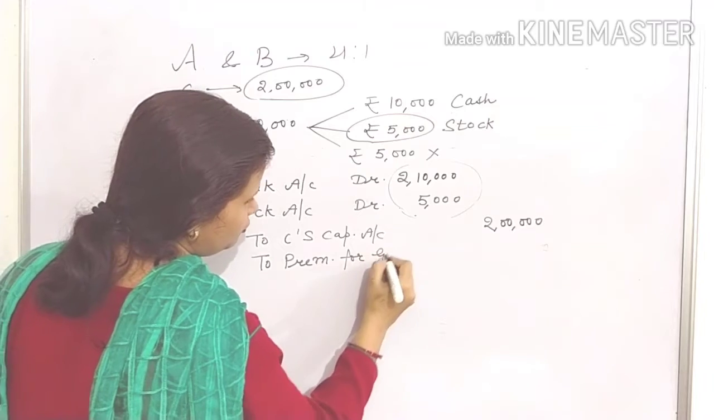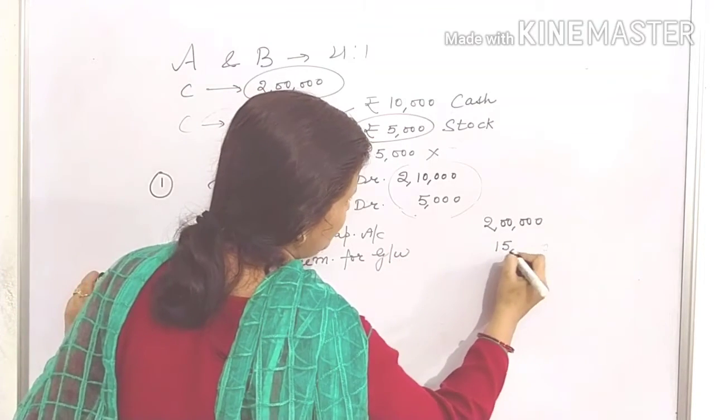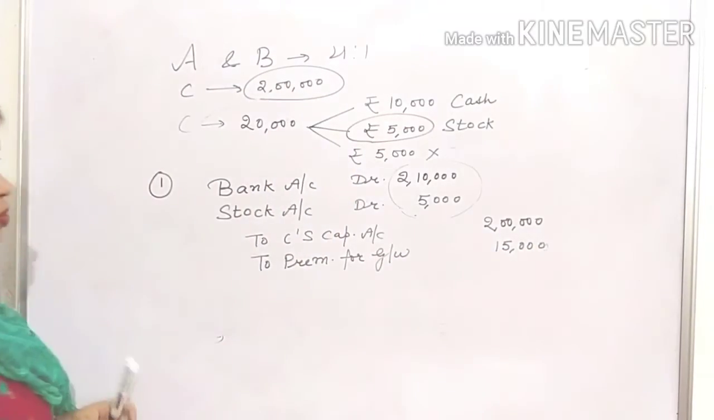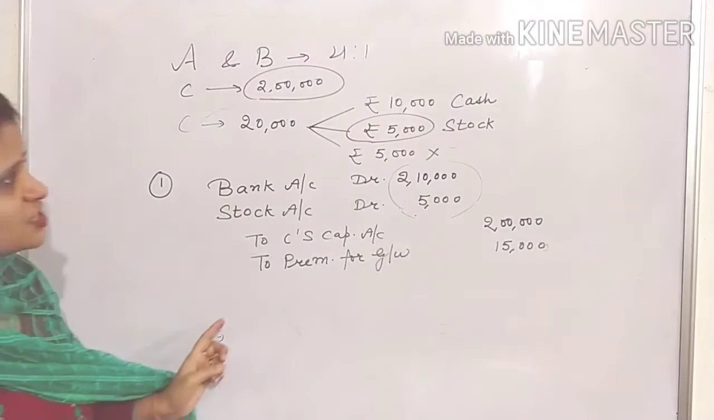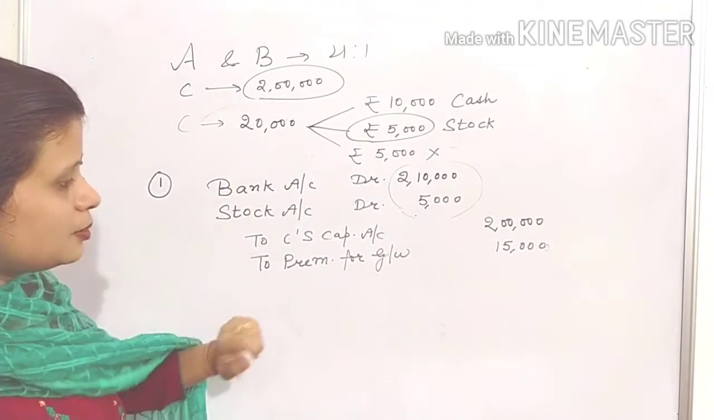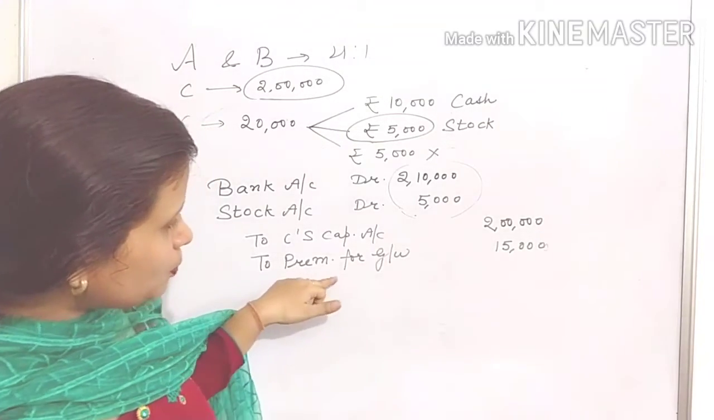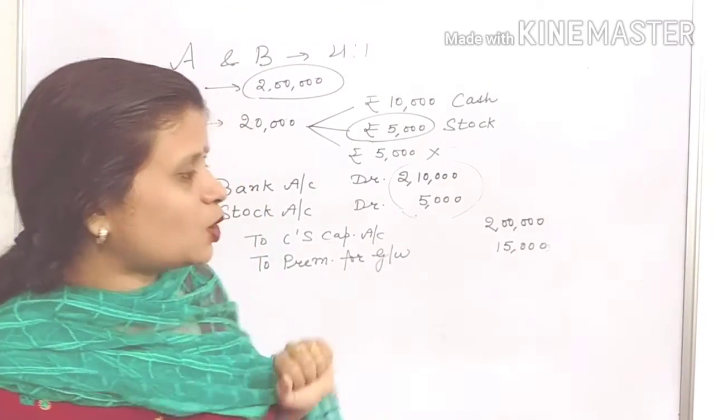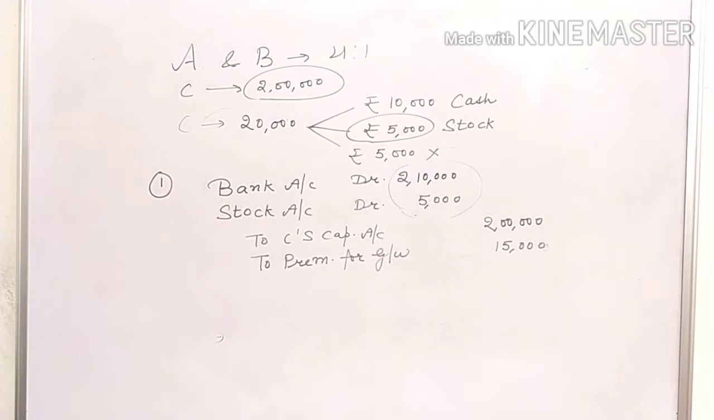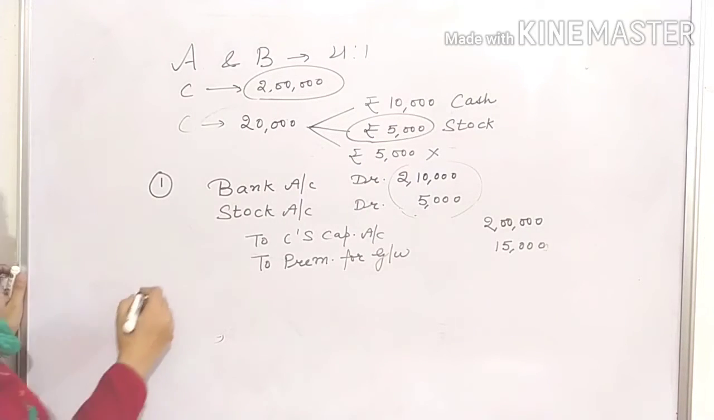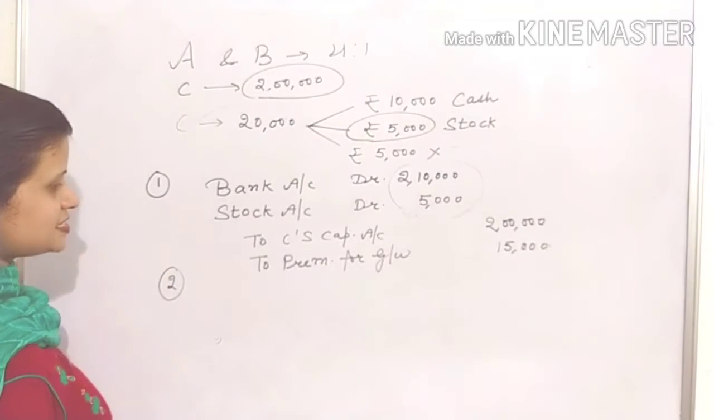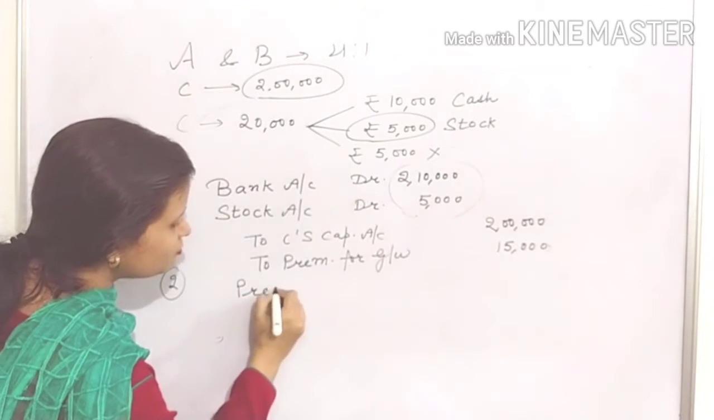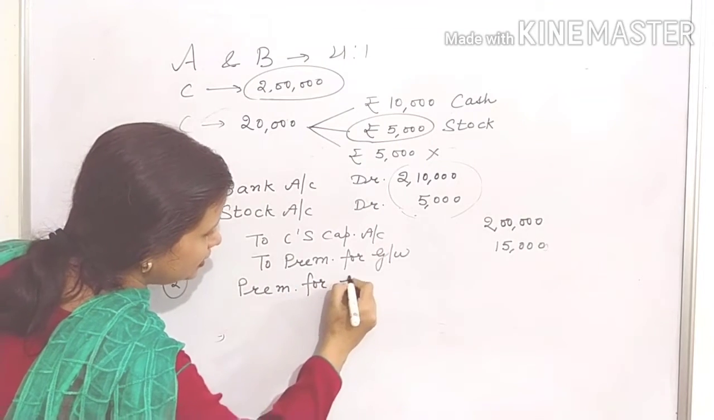Premium for goodwill, 15,000. Now, how much amount does he have to bring? 20,000. But the amount brought by him as goodwill is only 15,000. Then 5,000 will be charged from C. How will we charge that amount from C? That will be by debiting his current account. Very good. So your second entry will be premium for goodwill account debit.